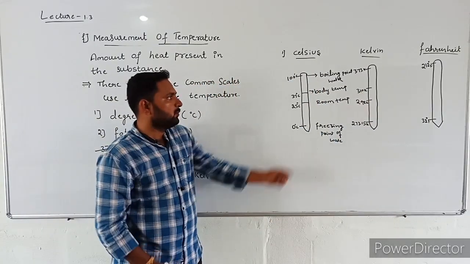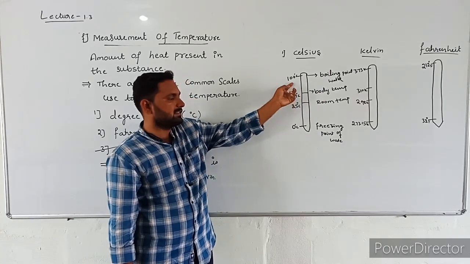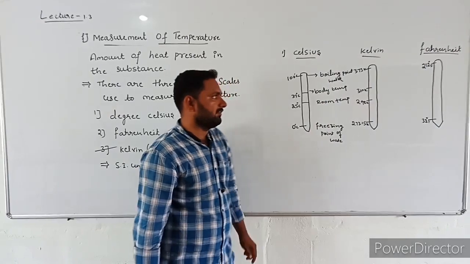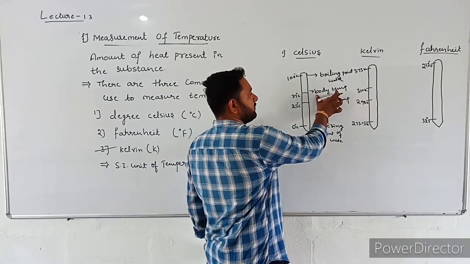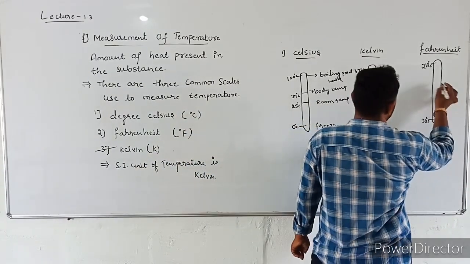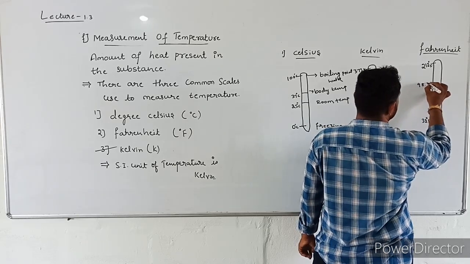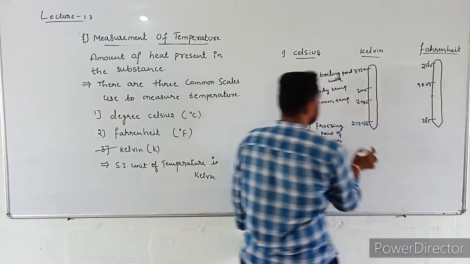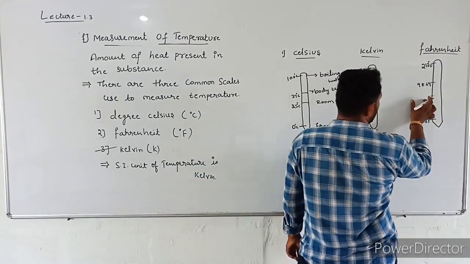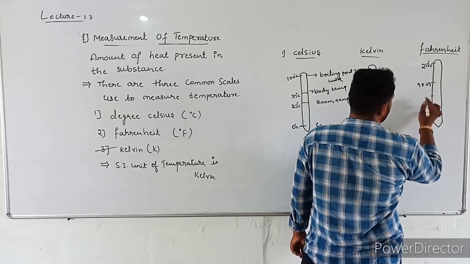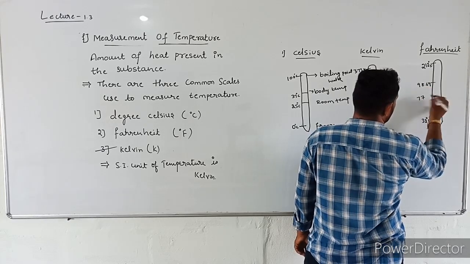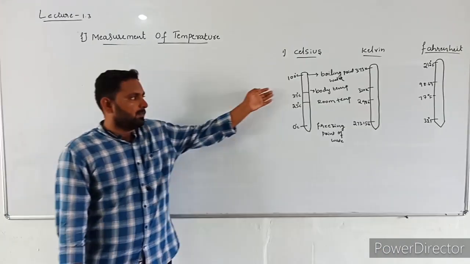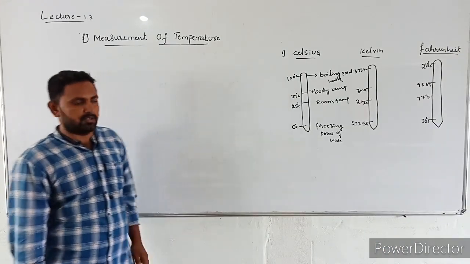Boiling point of water in Celsius scale is 100 degrees, but in Kelvin 373 Kelvin. Okay, next. What is the body temperature in Fahrenheit scale? 98.6 Fahrenheit. What is the room temperature in Fahrenheit scale? 77 degrees Fahrenheit. These are the three common scales to measure temperature.